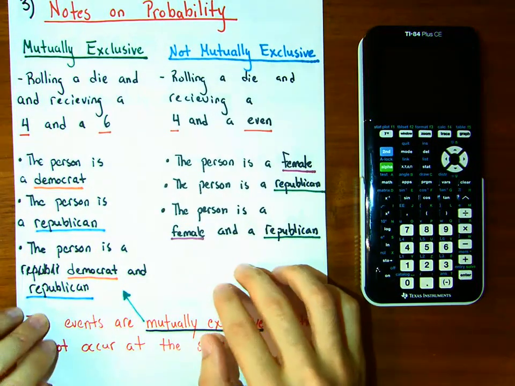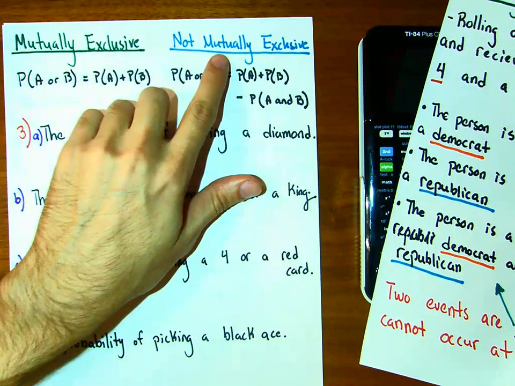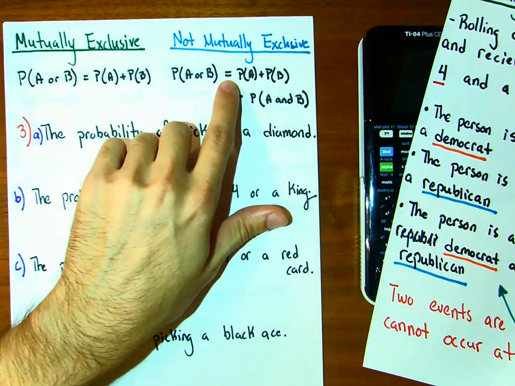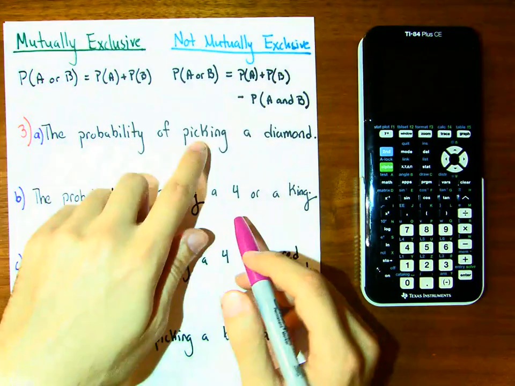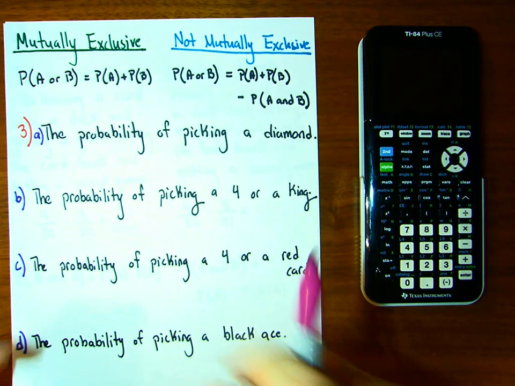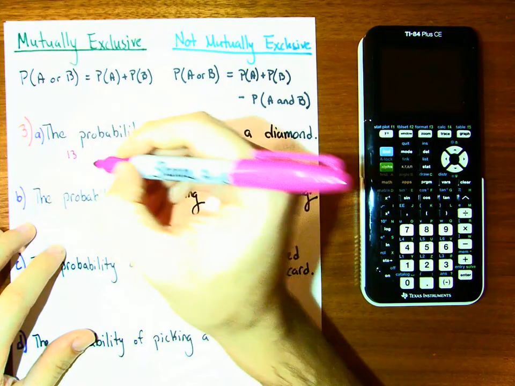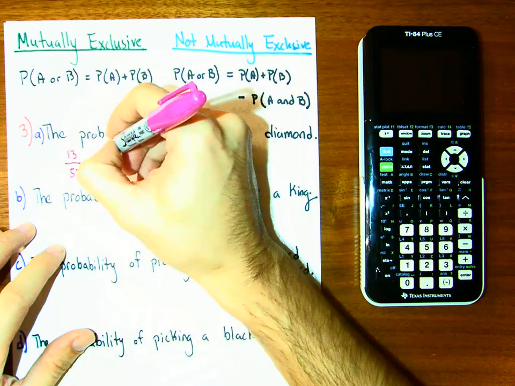All right? So the two formulas we have: this is for mutually exclusive, and this is if it's not. So let's just look at the first question here. The probability of picking a diamond. Okay, that's pretty straightforward. How many diamonds are there? There are 13 diamonds, and there are 52 cards in a deck. So it's just 1 over 4.